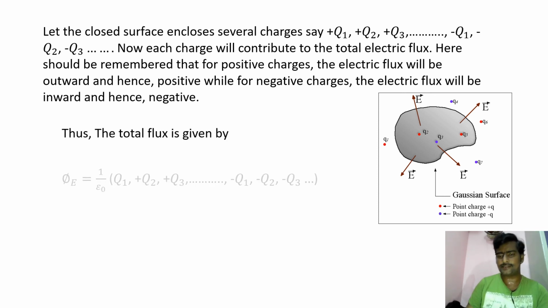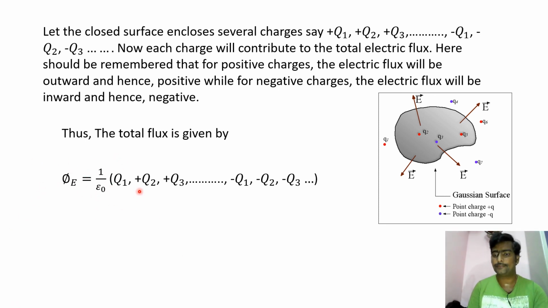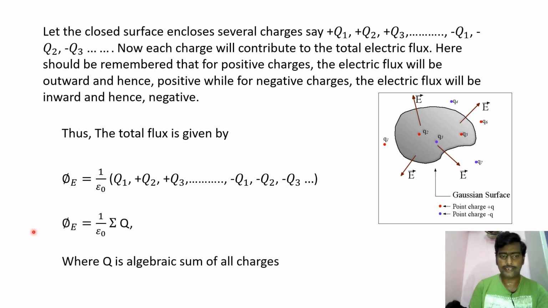The total flux is given by phi e equals 1 by epsilon naught times q1 plus q2 plus q3 and so on, minus q1 minus q2 minus q3. These are the sum of charges, so phi e equals 1 by epsilon naught times the summation of the charge q, where q is the algebraic sum of the charges.